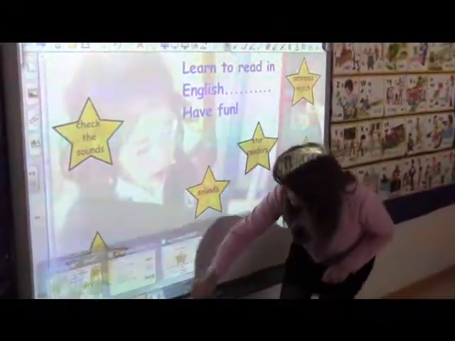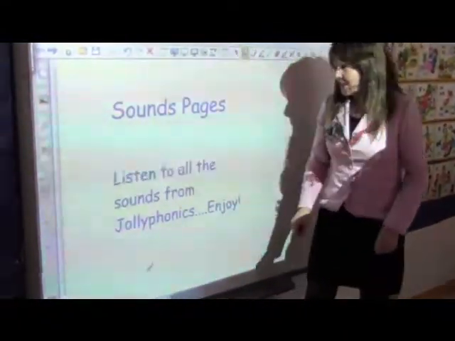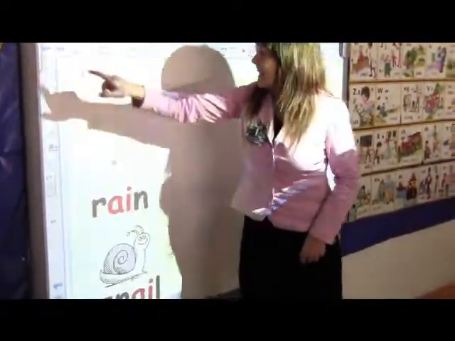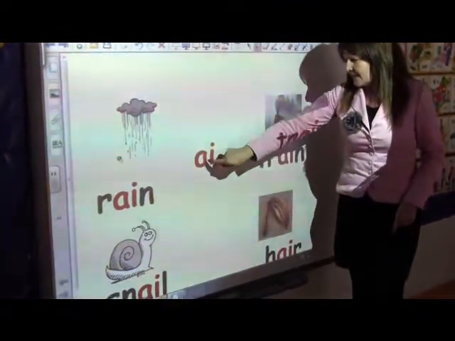The children in phonics have to learn sounds. They learn the sounds through songs and different actions. For example, they learn the A. We listen to the song.